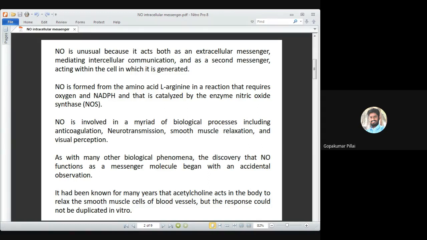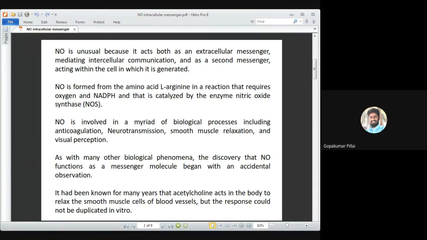Nitric oxide is produced from an amino acid basically. You might know the amino acid called L-arginine, the L form of arginine. So arginine is the amino acid utilized here as a precursor for synthesis of nitric oxide. Nitric oxide is synthesized from L-arginine, and this reaction requires oxygen and NADPH. Only then will the reaction happen, and it is catalyzed by an enzyme called nitric oxide synthase.